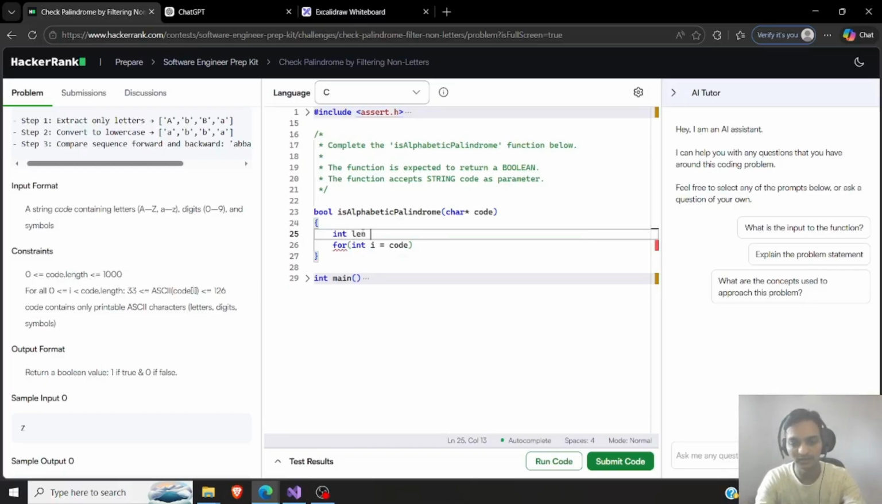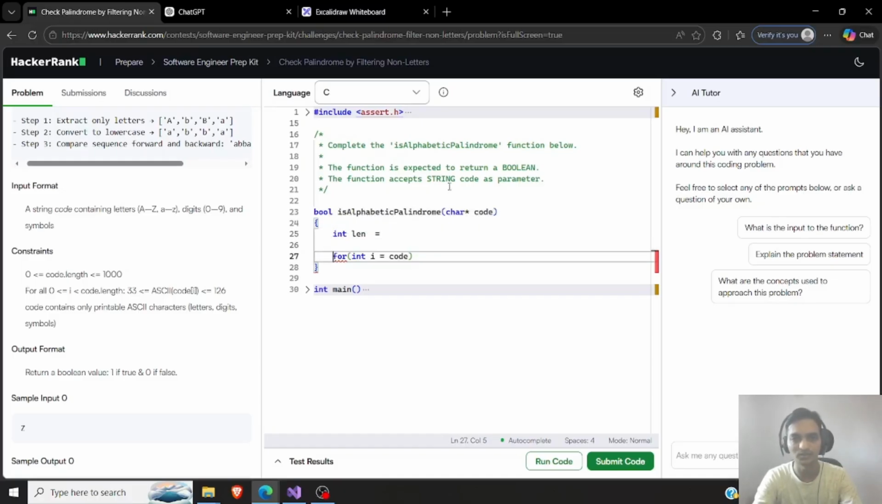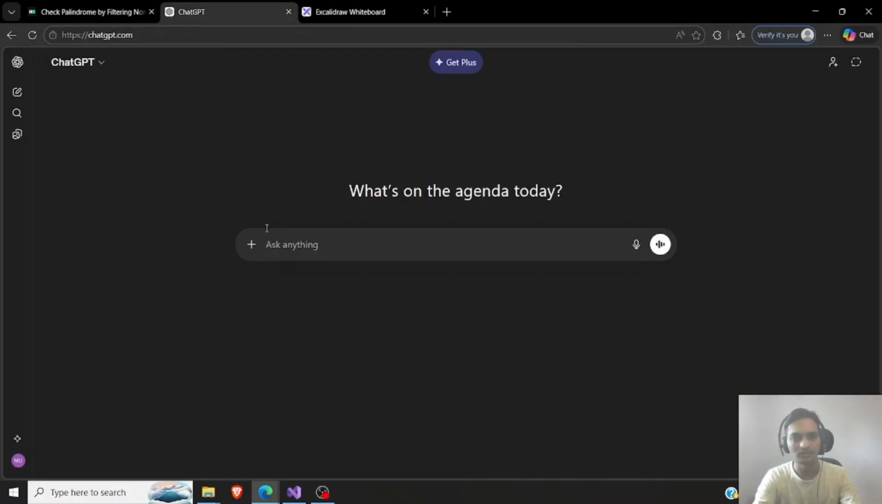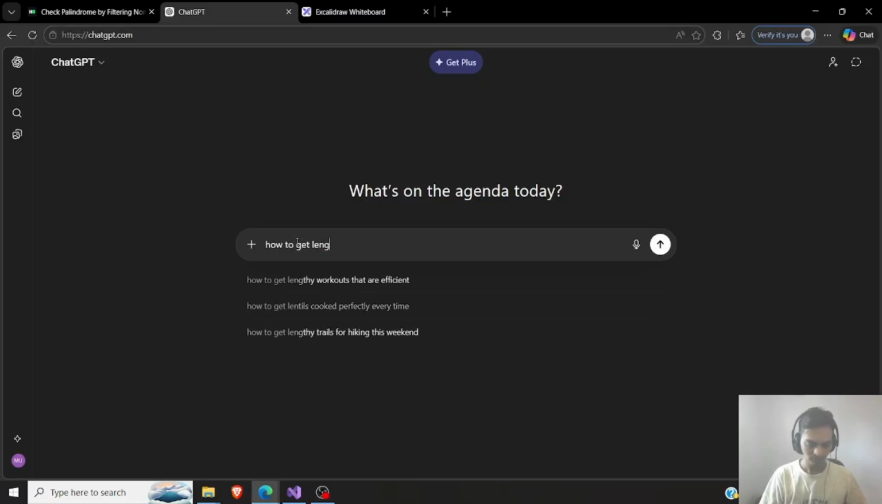Int, I need the length, but how to get the length, and that's how this for loop will be constructed. If this was a vector, I am used to using vector a lot. But yeah, let's see how to get. So this is why I have no. Oops. How to get length of.